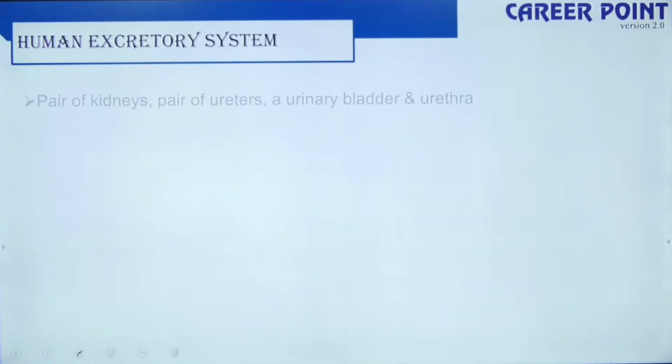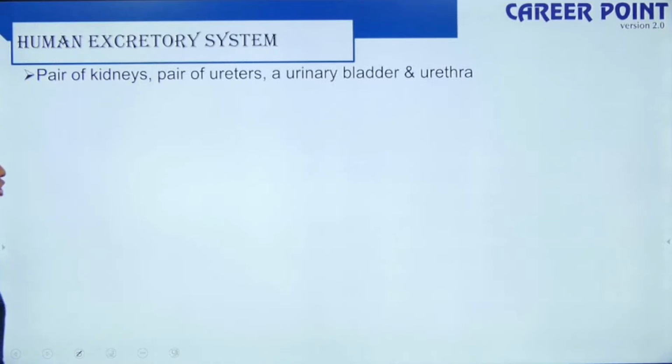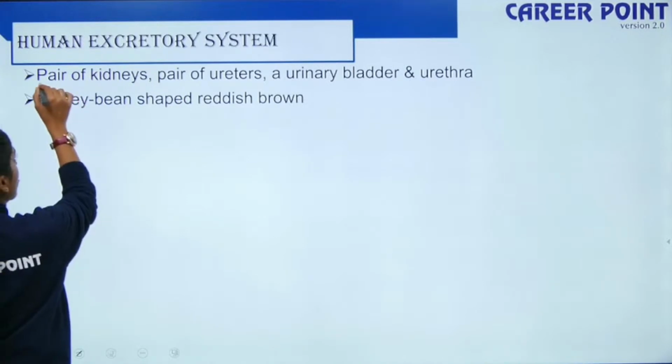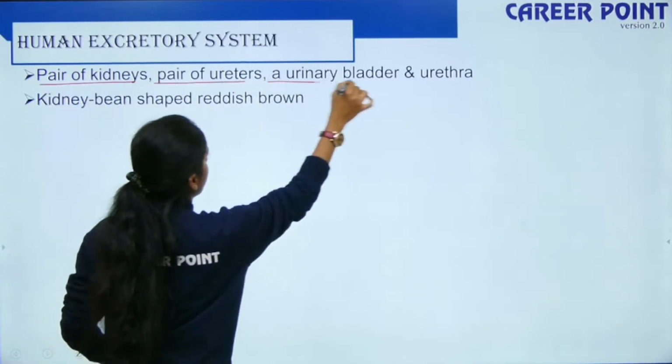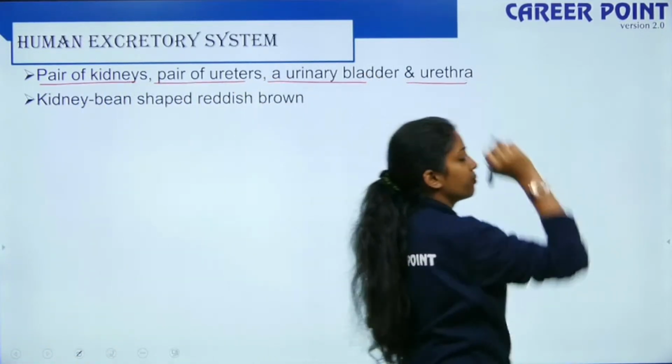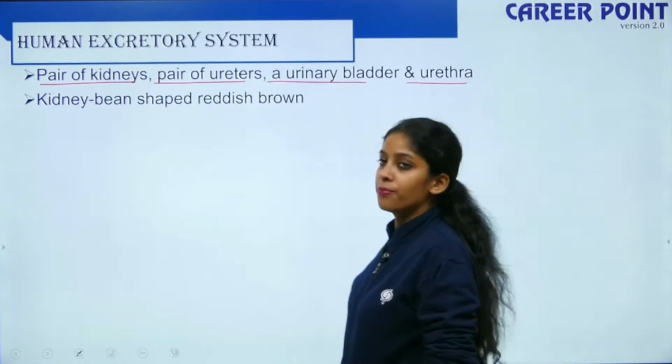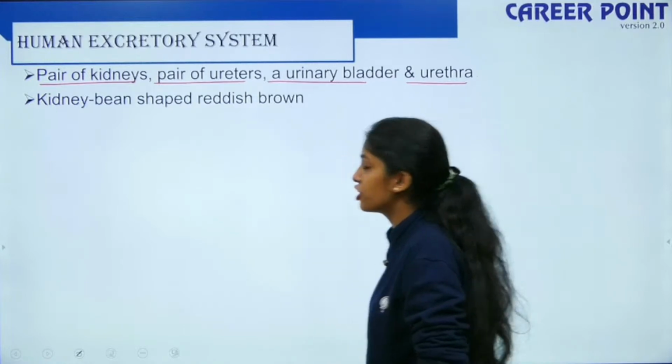So now we're going to talk about the human excretory system. The human excretory system has a pair of kidneys, a pair of ureters, a urinary bladder, and a urethra. So we will start with the kidney. Kidney is a bean-shaped structure. It is reddish brown in color.